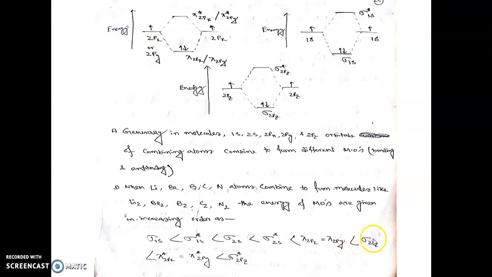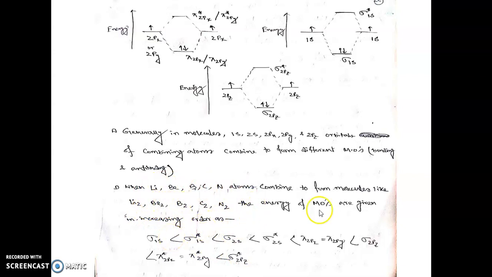Now for the 2px, 2py combination, pi 2px and pi 2py have similar energy. Then the sigma 2pz orbital will come, since z is the bond axis. Sigma 2pz is the bonding MO. Then the energy that is higher than sigma 2pz is pi star 2px and pi star 2py. Then its corresponding anti-bonding orbital, sigma star 2pz, will come. So this is the order of increasing energy of different molecular orbitals for these molecules, lithium to nitrogen: Li2, Be2, B2, C2, N2.